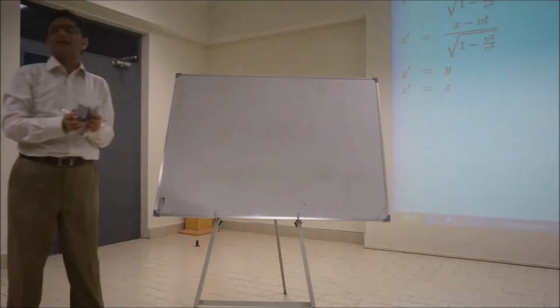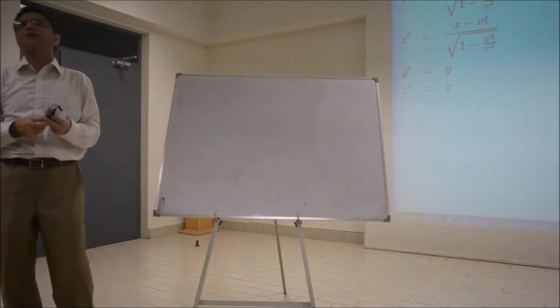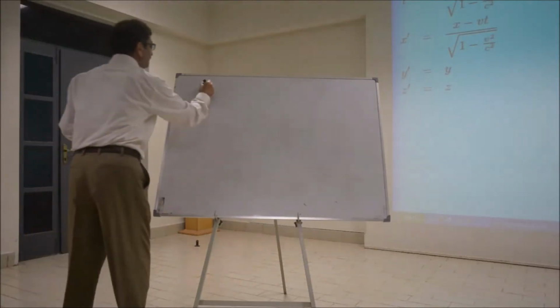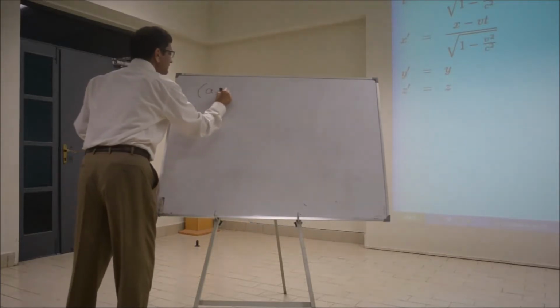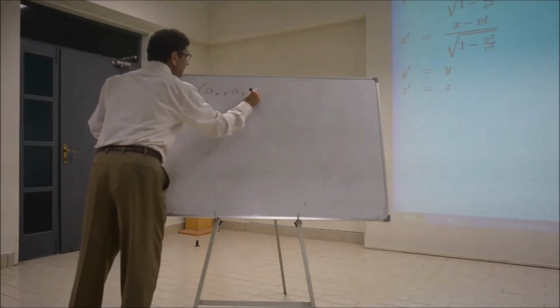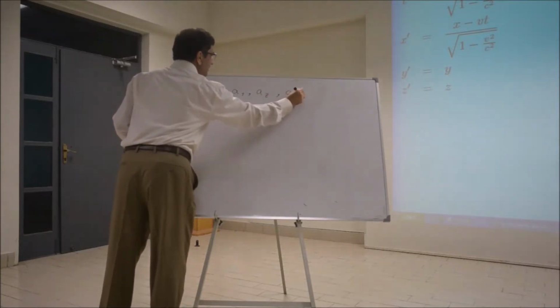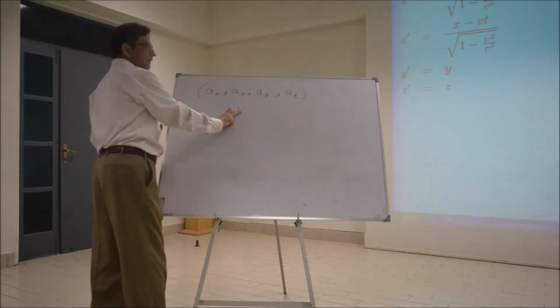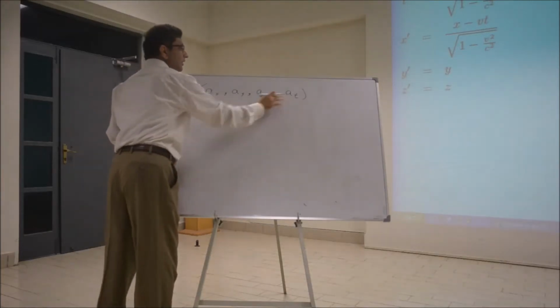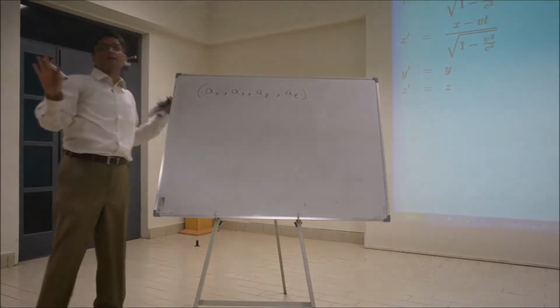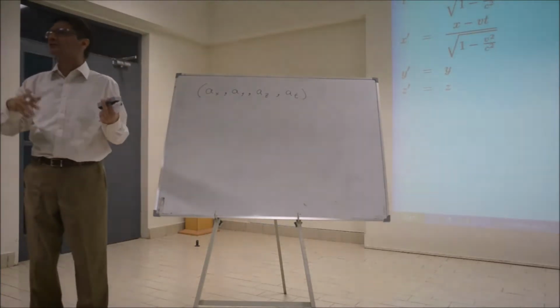And what about the acceleration? The acceleration is no longer your 3-acceleration, it's a 4-acceleration. So acceleration will be a 4-acceleration. Again, ax, ay, az, and what? At. Now I will come back to this later to show that if these 3 have a positive sign, that one will have a negative. So the time component is the opposite sign of the space component.